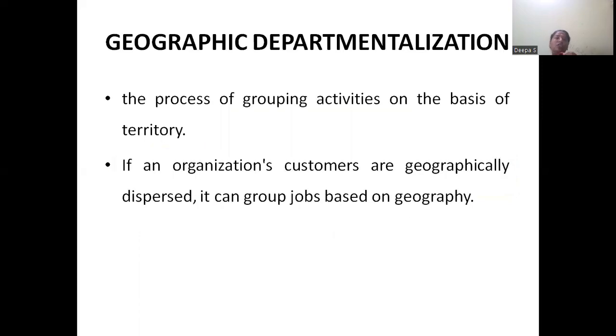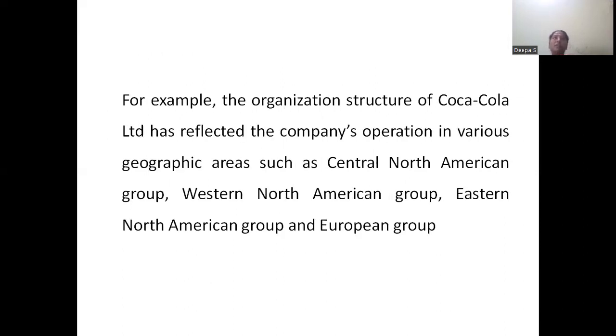And the fifth one is geographic departmentalization. It is based on the territory consideration of your customer. Here the organization's customers will be dispersed, that is, the group of jobs can be subdivided geographically. For example, if there is a Coca-Cola company, the company will be covering a variety of areas. Throughout the world, they will be covering different groups.